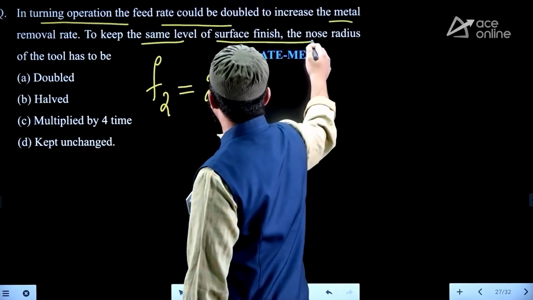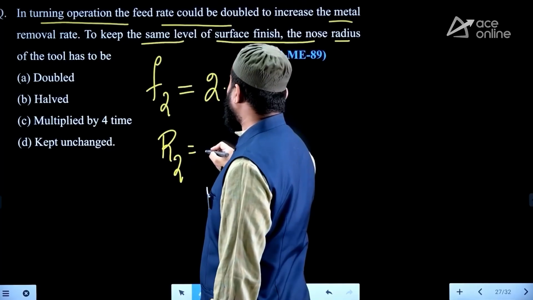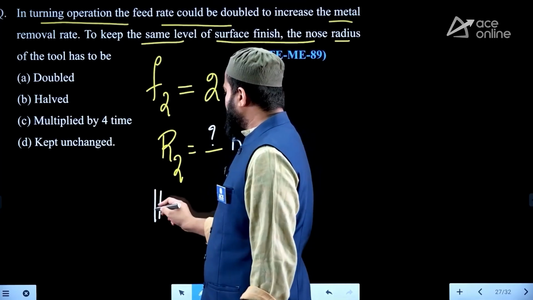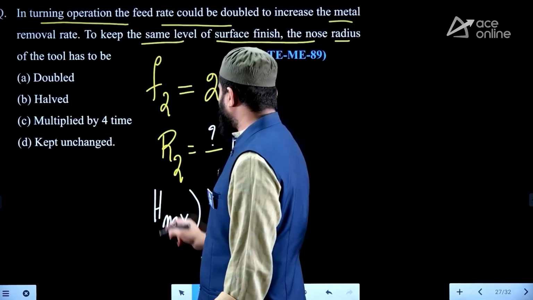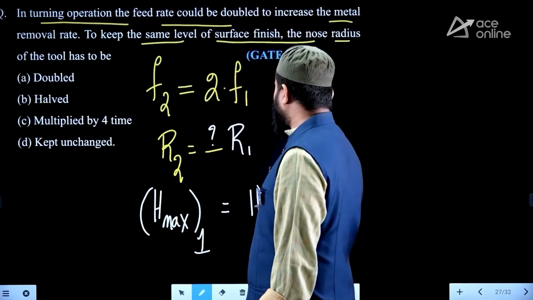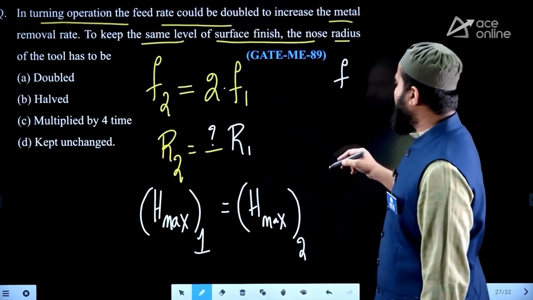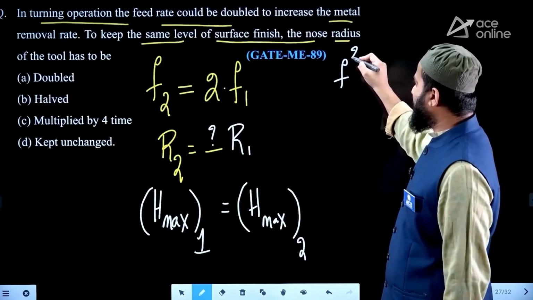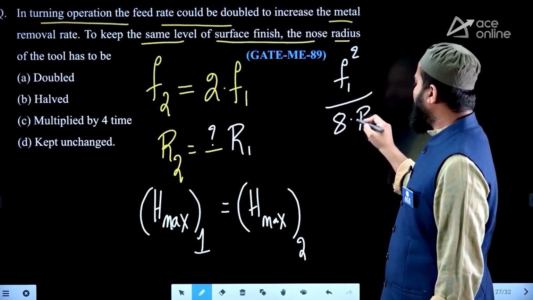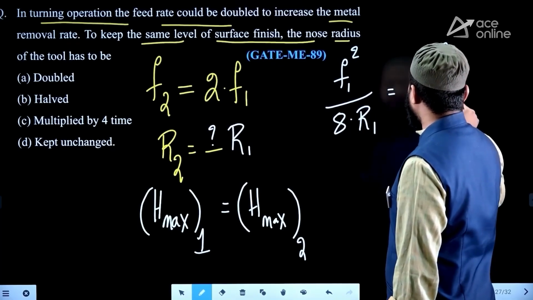To keep the same level of surface finish, the nose radius of the tool has to be R2 in terms of R1. They are asking, but the condition is to keep the same surface finish. So H max of the first condition must be equal to the H max of the second condition. As per this, if you write H max based on feed and nose radius for practical plain turning operation, it will be F1 square by 8 R1 is equal to F2 square by 8 R2.